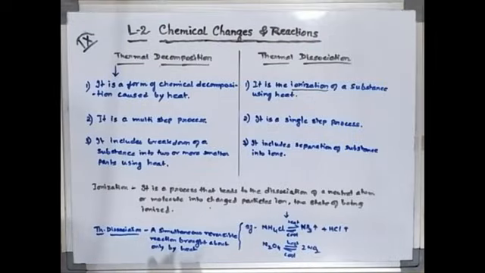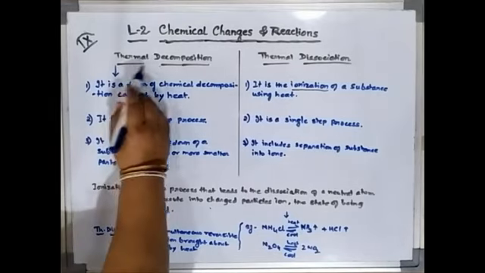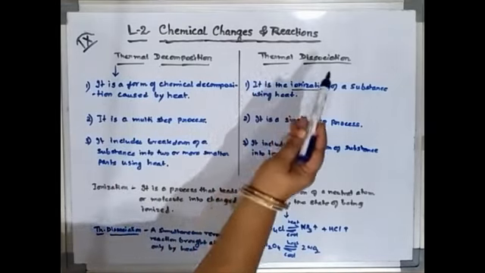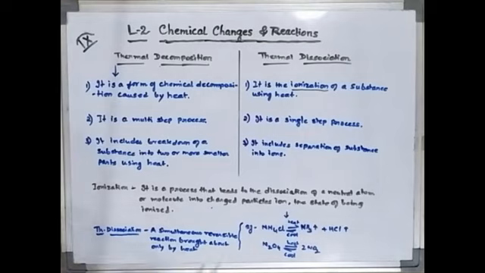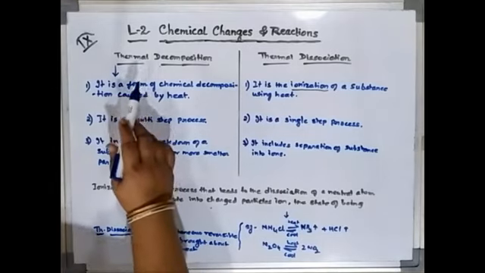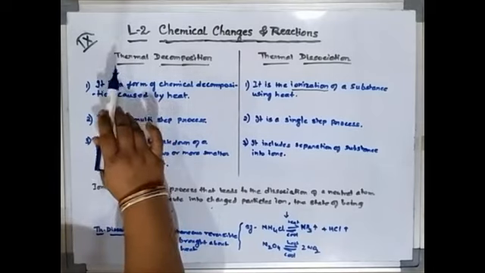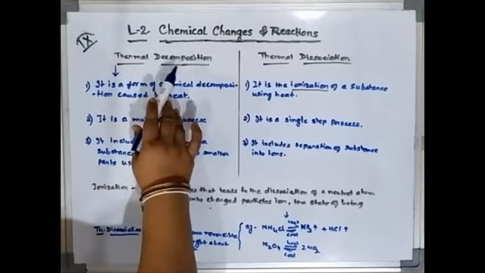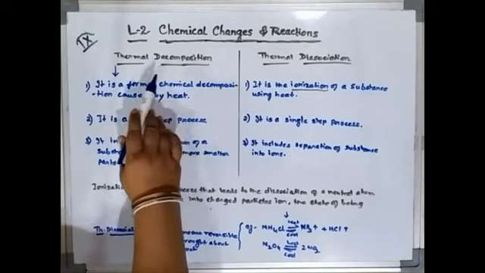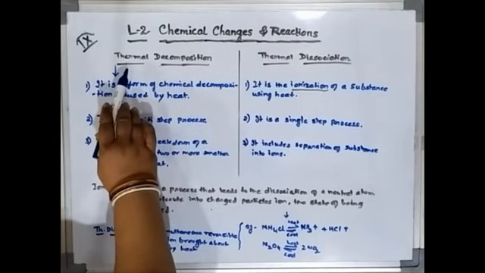In decomposition reaction, you will get two related terms, thermal decomposition and thermal dissociation. So let us know, students, the basic difference between the two. The word thermal means heat. The thermal decomposition means the decomposition takes place which is caused by the heat.